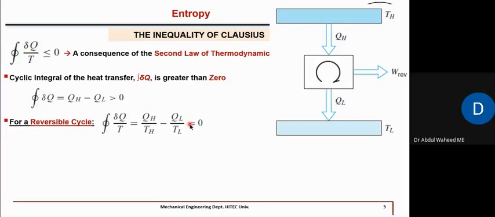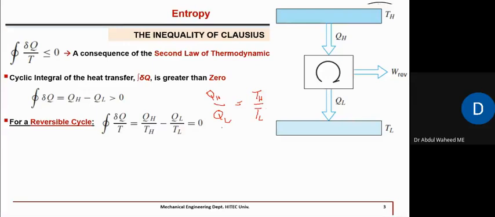Why? Because in chapter 6 we learned that for a reversible cycle, only for a reversible cycle, QH by QL is equal to TH by TL. This ratio is exactly the same only for a reversible heat engine. We didn't prove it, but we shall prove this expression in chapter 8. But that is true only for a reversible heat engine.